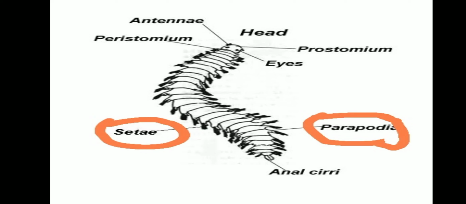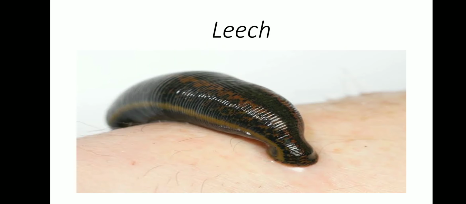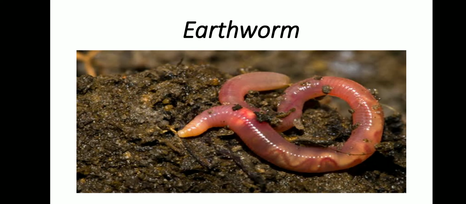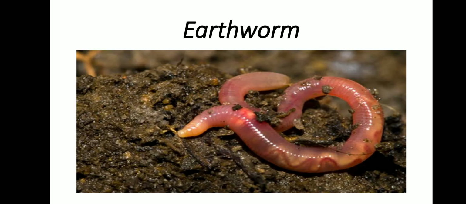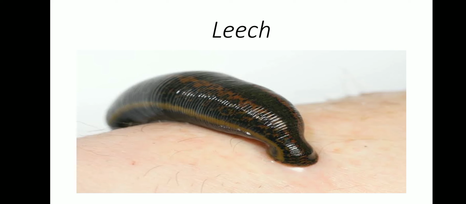Here, the sexes may be separate or even, in some cases, united. If both male and female organs are present in the same body, those kinds of organisms are said to be hermaphrodite. This we discussed in the previous class. Okay, for this phylum Annelida, examples are leech, earthworm and Nereis. So Nereis, earthworm and leech all come under phylum Annelida.